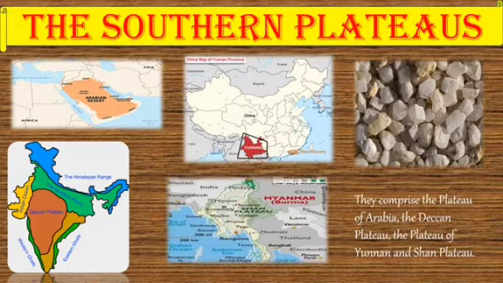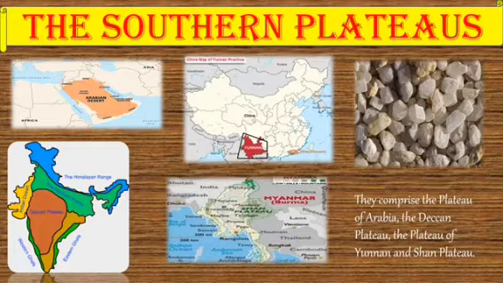Now, they comprise the plateau of Arabia, the Deccan Plateau of India, the plateau of Yunnan of Indochina, and the Shan Plateau of Myanmar. Now, the plateau of Arabia occupies the entire Arabian Peninsula and it's a desert. Can you see on the left side corner? The Arabian Desert, that is the plateau of Arabia.